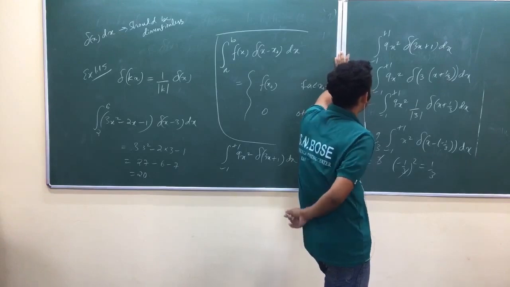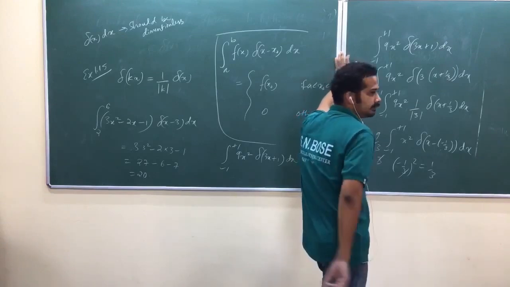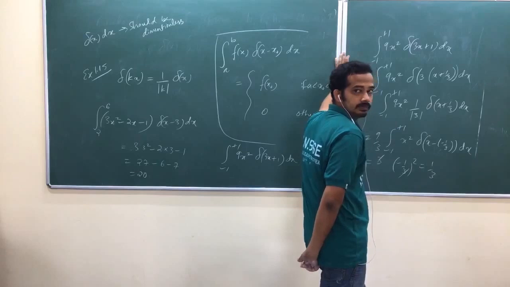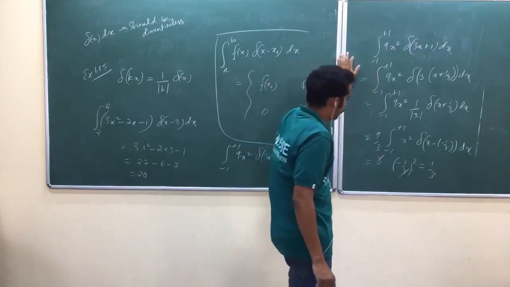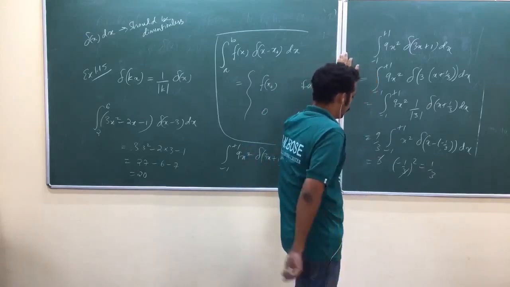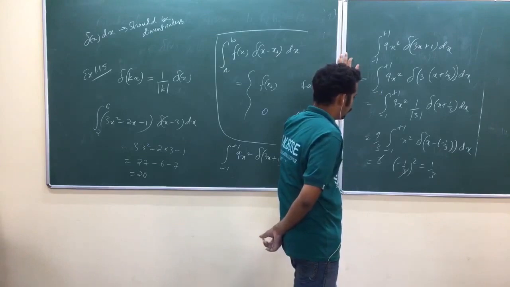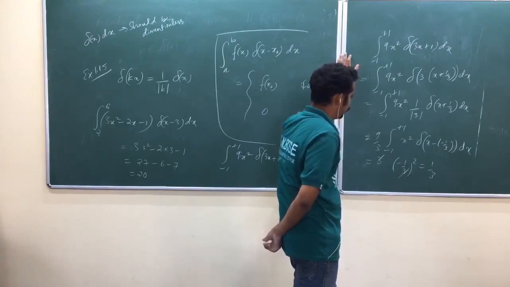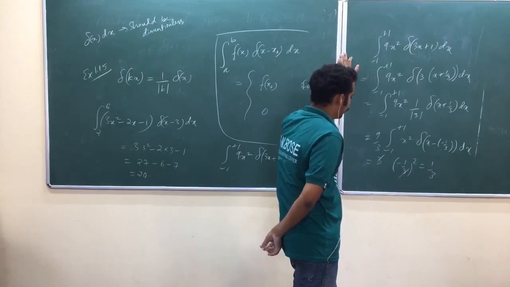No, then you will get the other answer. Check it out. Minus 1 by 3, the whole square. Am I right?